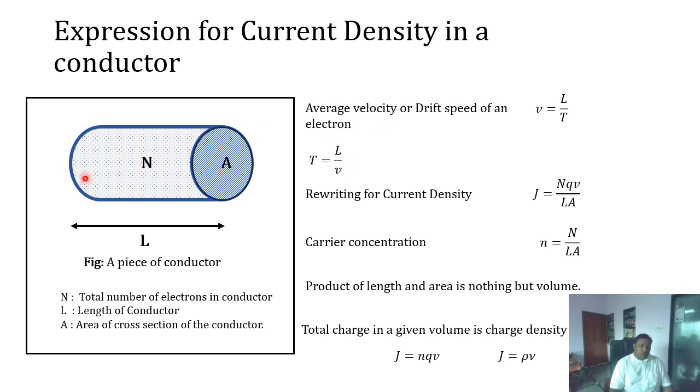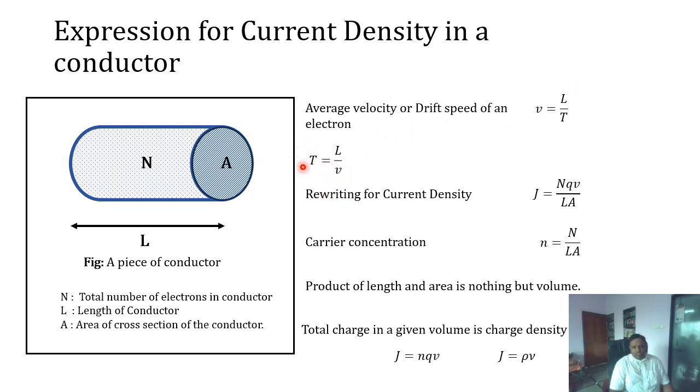Now the average velocity. Whenever we apply a constant electric field to a conducting material, all the electrons flow towards the positive terminal, as electrons have negative charge and are naturally attracted to the positive charge. The velocity of each electron is the total length L divided by time. Whenever we apply the electric field, this is the drift velocity, V equal to L by T. We can readjust that T is L by V.